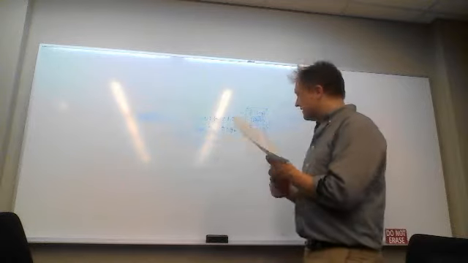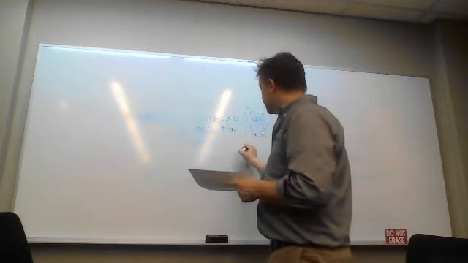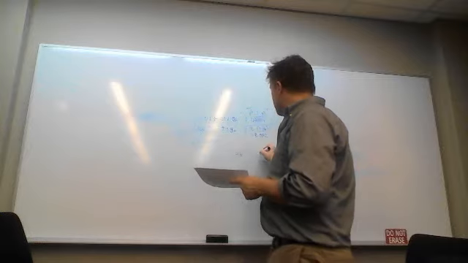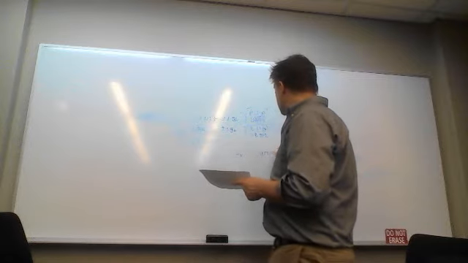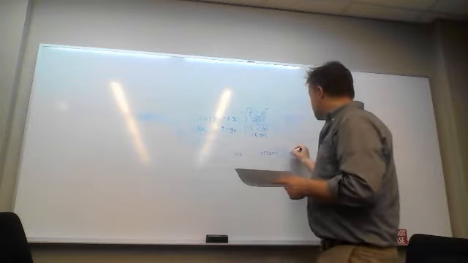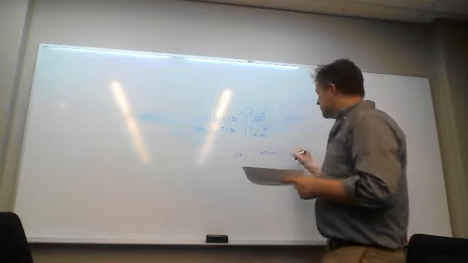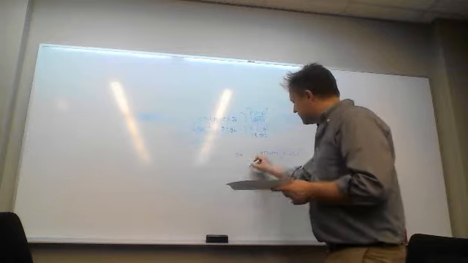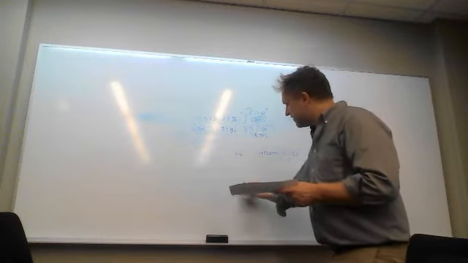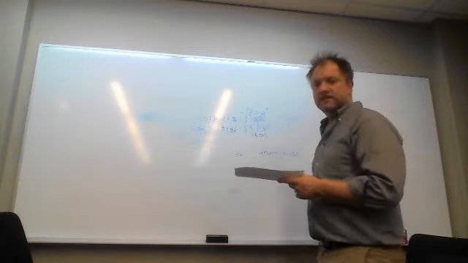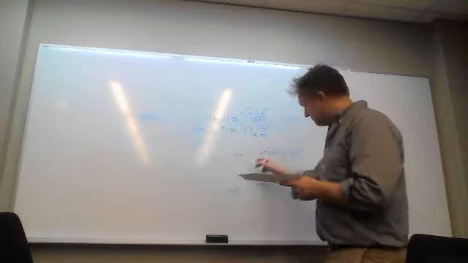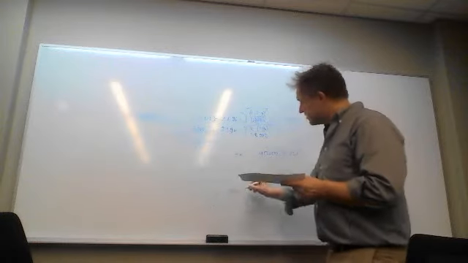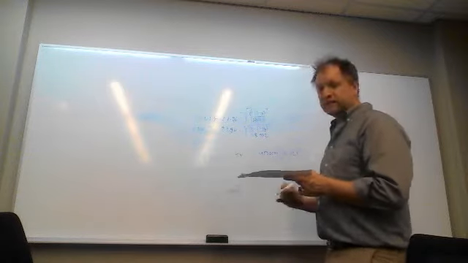1.96, if you remember, comes from qnorm of 0.025. So we're asking at what point is the area under the distribution exactly 2.5%. And if you do this on both sides, you get 5%.